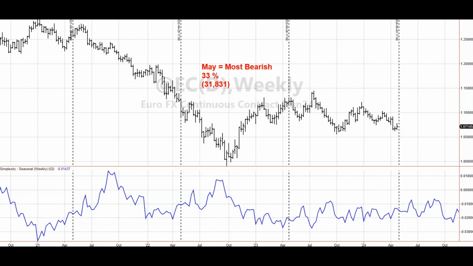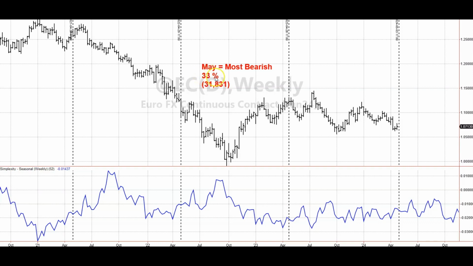This month of May is a perfect opportunity to contrast the 2 markets that are the exact opposites to each other, and that's the US dollar and the euro currency. When one of these goes up, the other one is going to go down. So since the US dollar is bullish in May, then the euro currency is going to be bearish in May. And we see that playing out here.